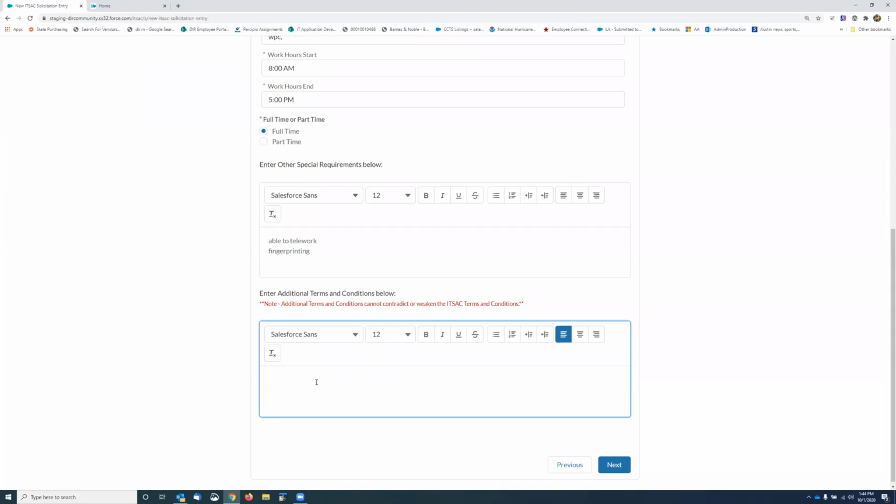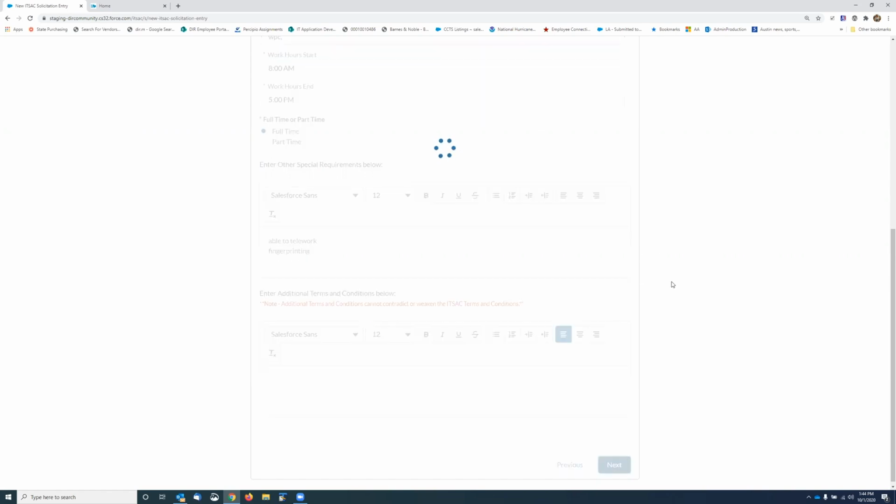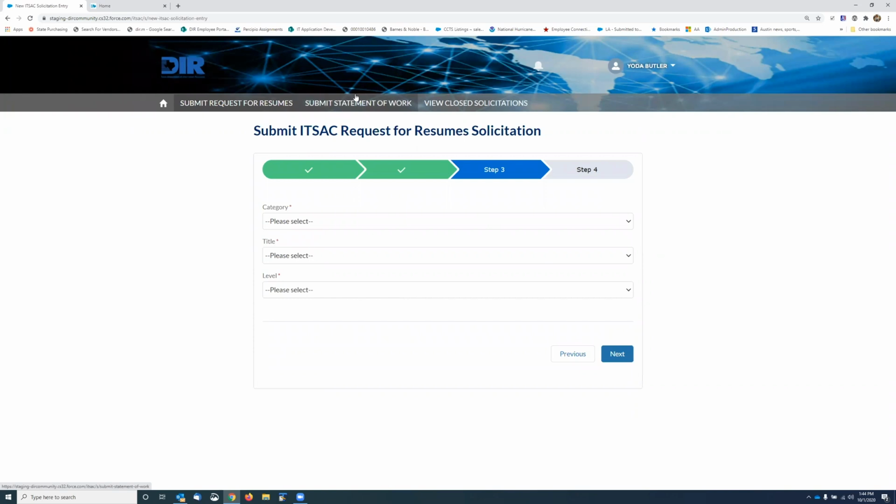And any additional terms and conditions, just make note that you can't weaken the terms and conditions. Your additional terms and conditions can't weaken the DIR contract terms and conditions. You can leave these two blank or put what you need there. Really, you're imparting more information to the vendor. Click next. And now we're getting into the part that's new for us with the advent of these new contracts.